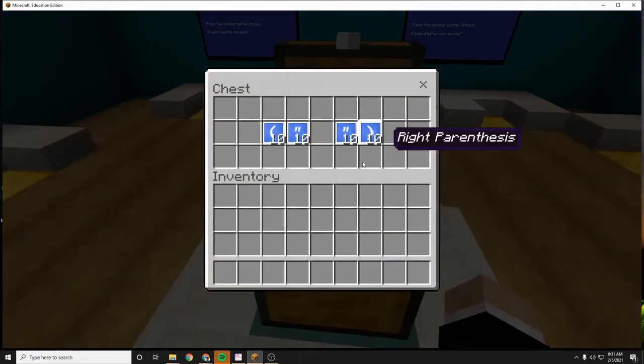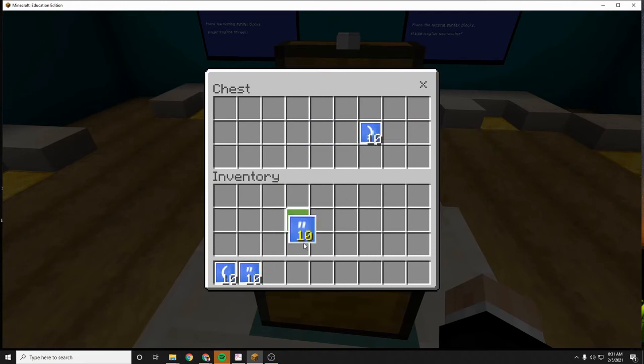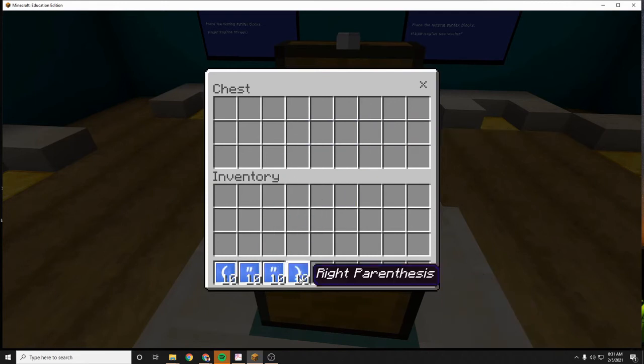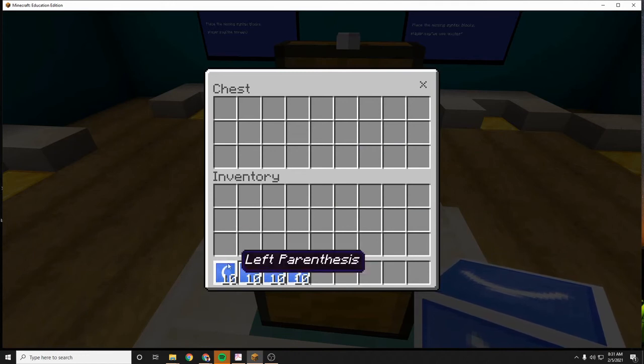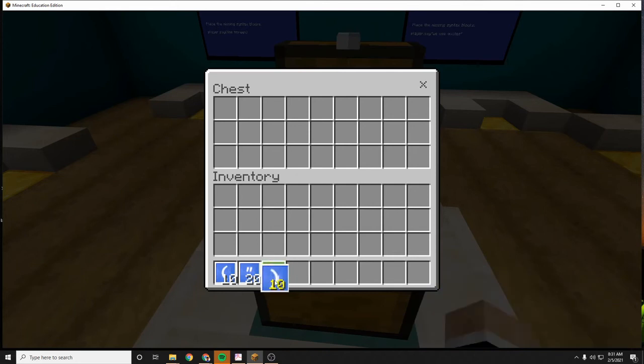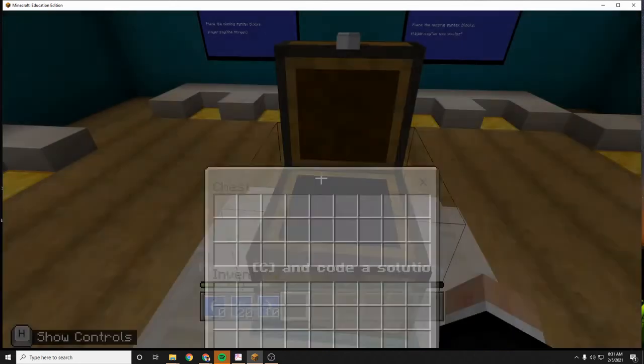and he's giving me syntax blocks. So I'm just gonna go ahead and load those into my hotbar. So I've got left parentheses, quotation marks. Actually, I can stack the quotation marks because they're not different. And then I've got right parentheses.